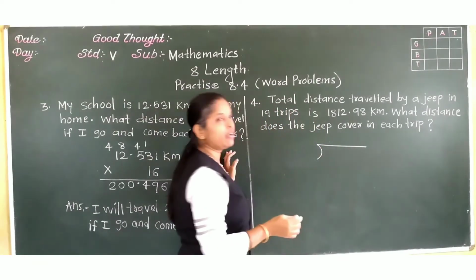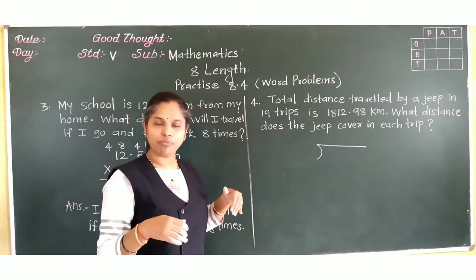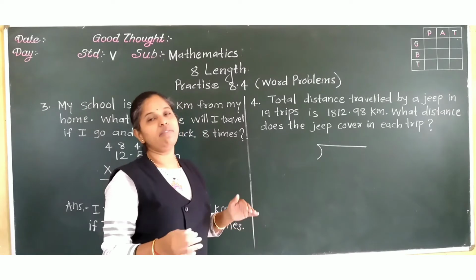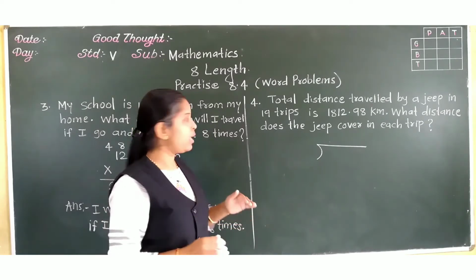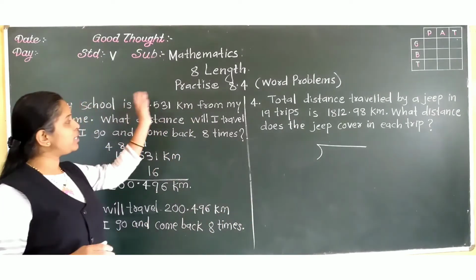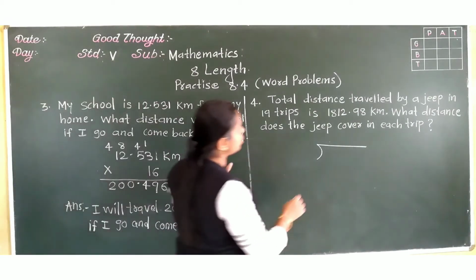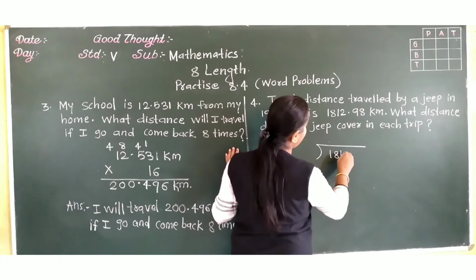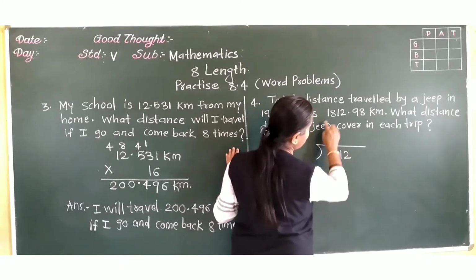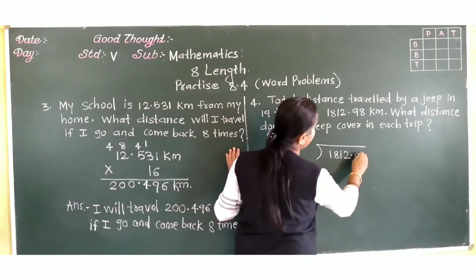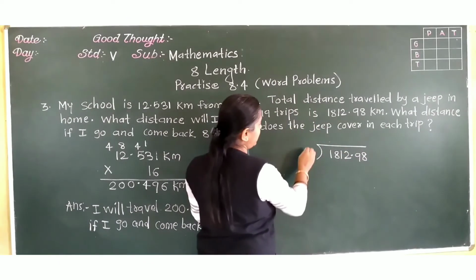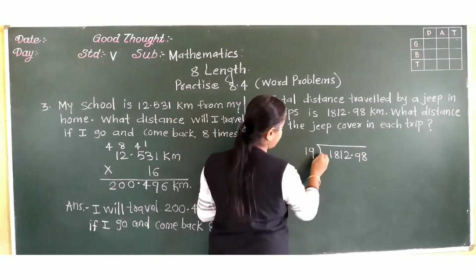From many, when we have to find out the value of 1, then we have to do division. Follow? And from 1, when we have to find out the value of many, we have to do multiplication. So here, divide 1812.98 by 19.